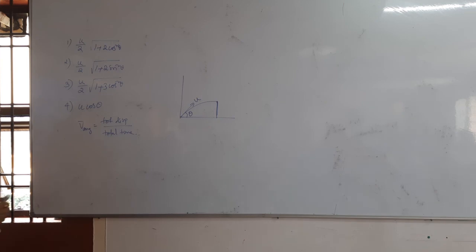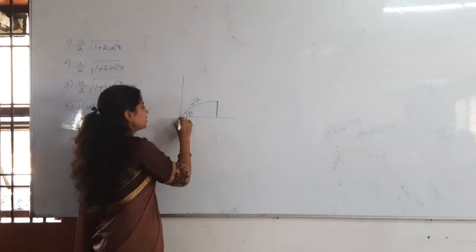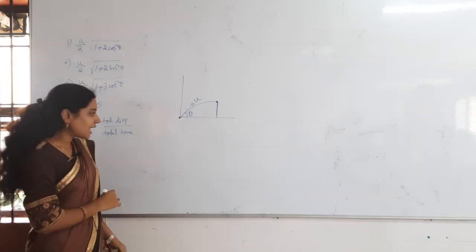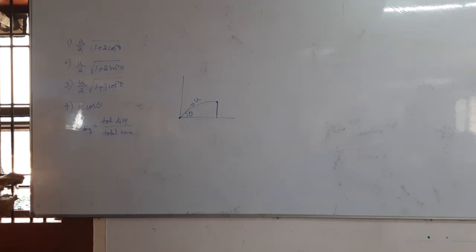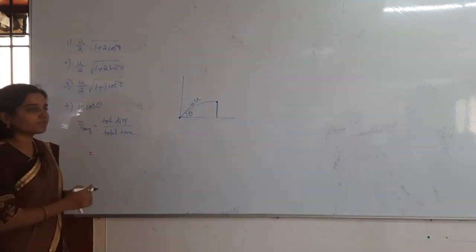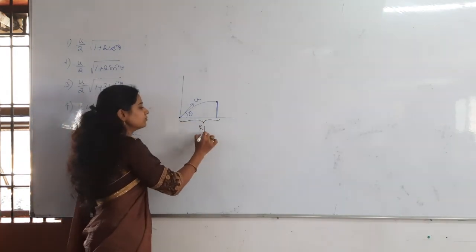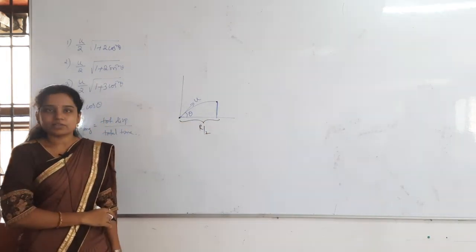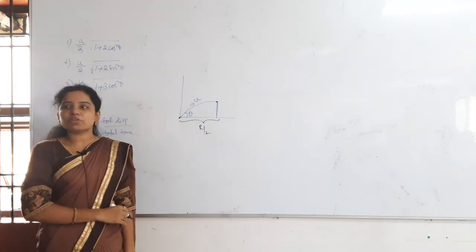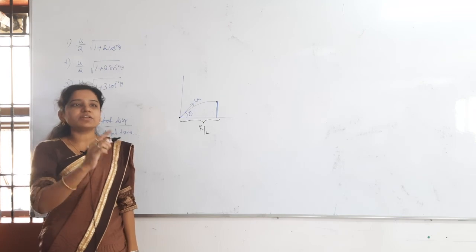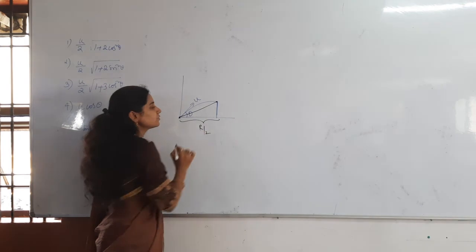But here they are asking only for the half of the projectile, from this point to this point. Now what is the average velocity formula? Total displacement by total time. So what is the displacement here? Most of the people directly have taken R by 2 as the displacement. Only R by 2 here. What about this vertical distance? Displacement is nothing but the shortest distance between the final and the initial position. So this will be the shortest distance.